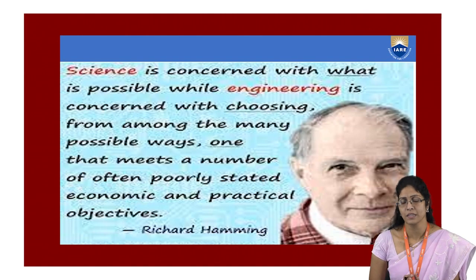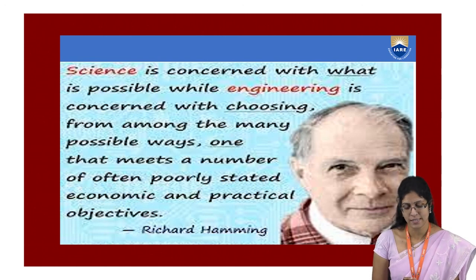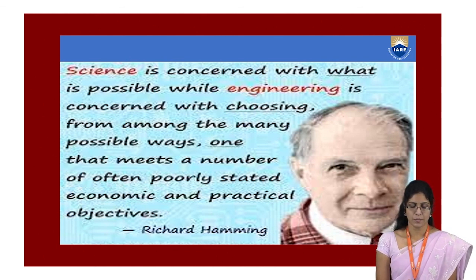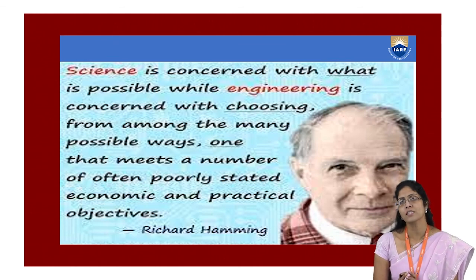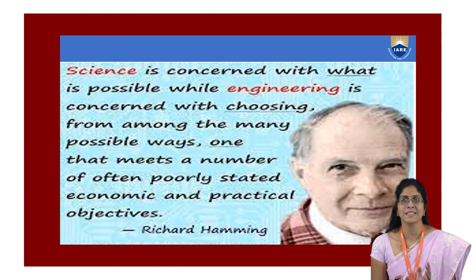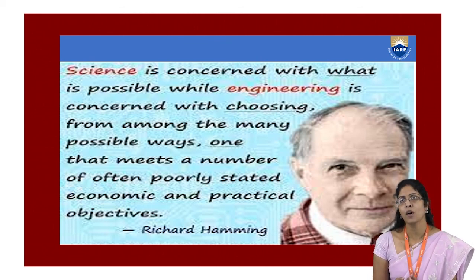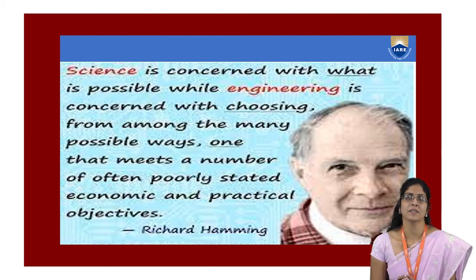And I close this lecture with this quote to motivate you. He is an American mathematician who did a lot of research combining his mathematics with computer science and telecommunication. He says that science is concerned with what is possible, while engineering is concerned with choosing from among the many possible ways one that meets a number of often poorly stated economic and practical objectives. I've chosen this quote because we have seen how a basic idea of an optical fiber has evolved into different types, and that is the engineering behind the optical fiber.